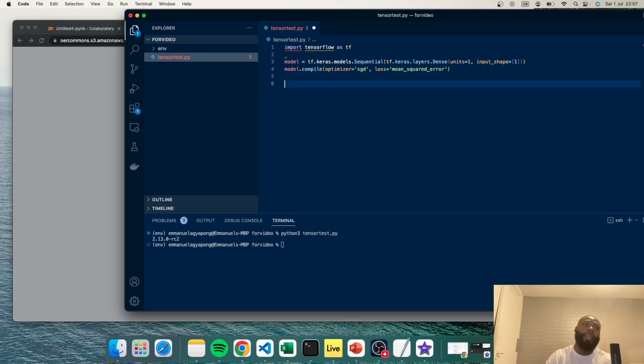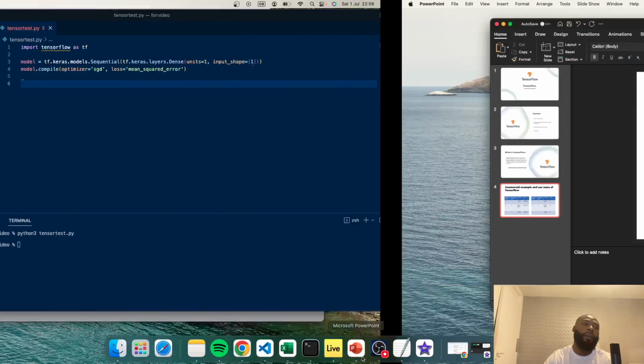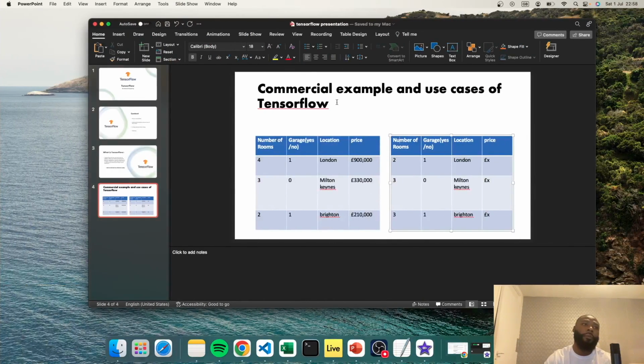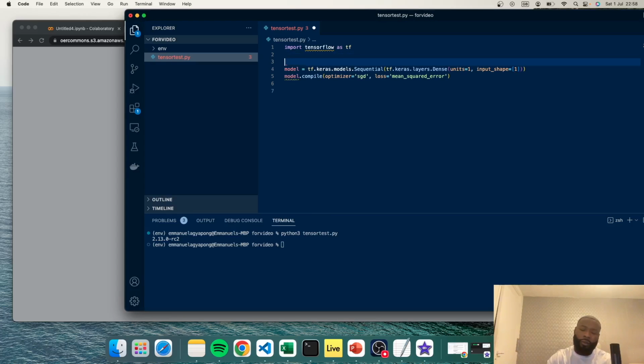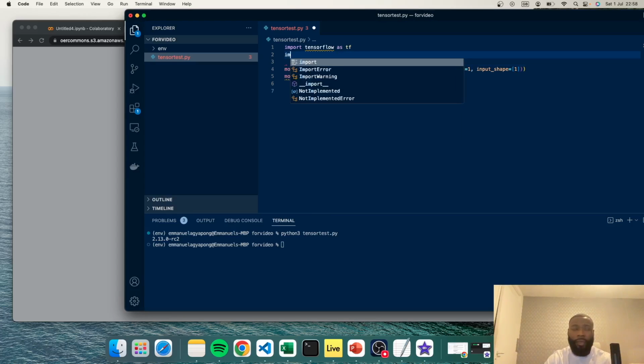Brilliant. Now we can get to the main point, which is giving our model the coordinates. Giving it the coordinates in this case is the data. If we were working with a commercial example, we would give it the raw data of the houses, so the number of rooms, the garage, the location. But in this case, we're only going to give it the raw data of the coordinates that we want to predict for. For this one, we're going to serve the information using NumPy.